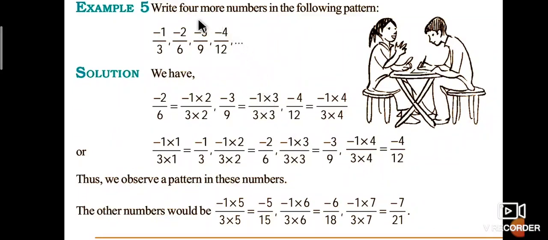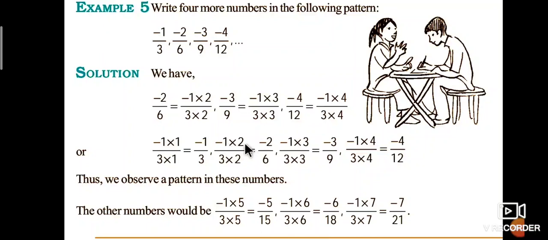Next one is write 4 more numbers in the following pattern: minus 1 by 3, minus 2 by 6, minus 3 by 9, minus 4 by 12, and so on. Solution: minus 2 by 6 is equal to minus 1 by 3 into 2 by 2. Again, minus 3 by 9 is equal to minus 1 into 3 divided by 3 into 3. Minus 4 by 12 is written as minus 1 into 4 divided by 3 into 4. Observe that minus 1 into 1 divided by 3 into 1 is equal to minus 1 by 3.